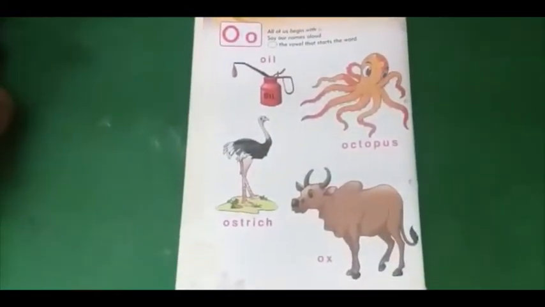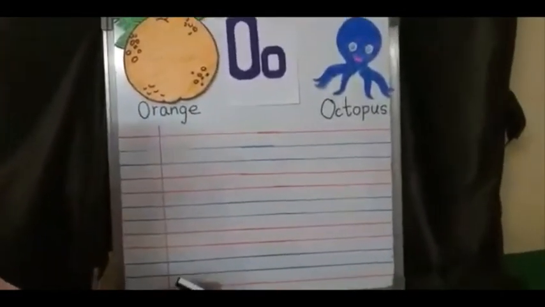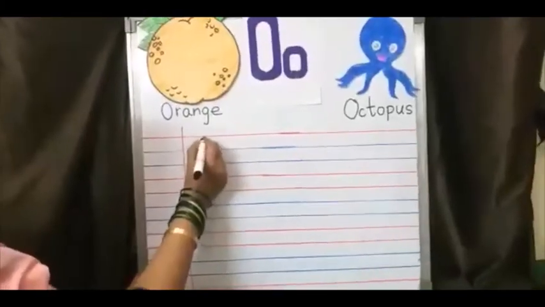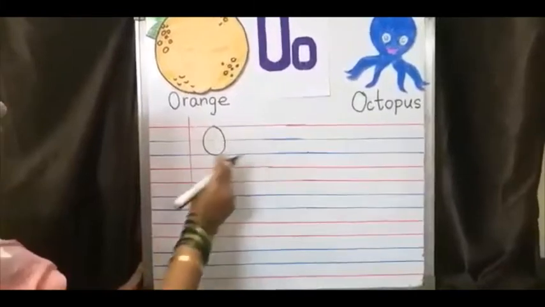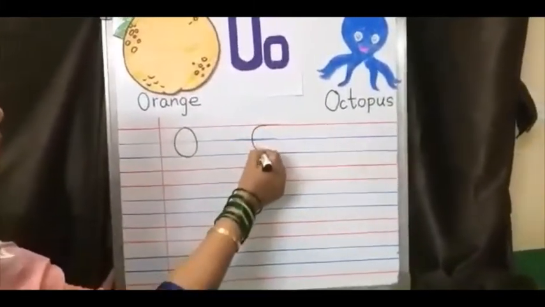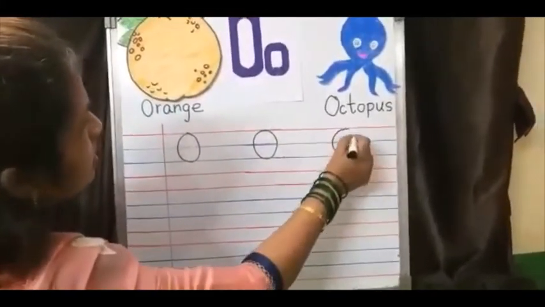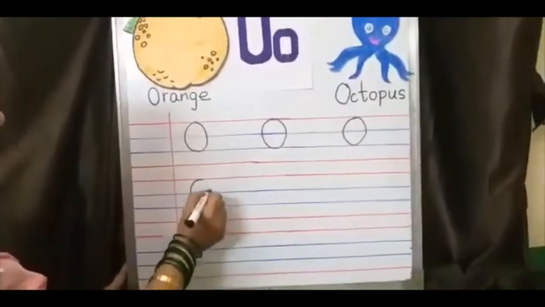Now we'll write O. All of you know your red and blue line book. You will not write in margin. You'll start from red line. O. Red line to blue line. O. O for octopus. O for orange.